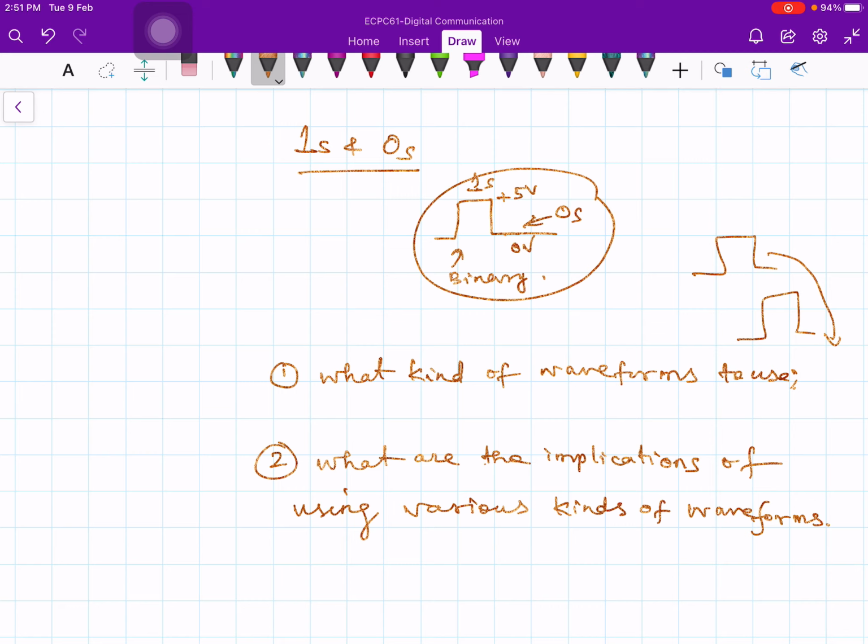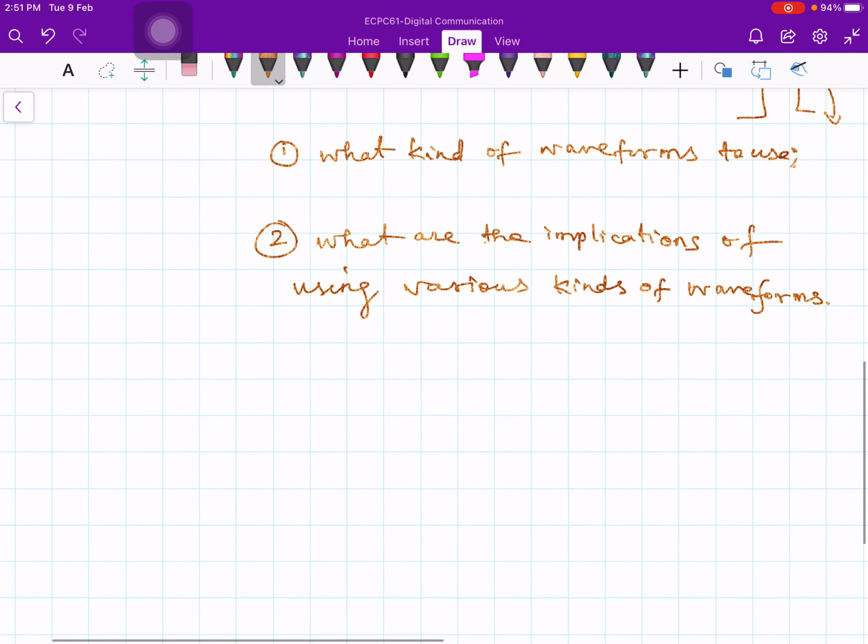So we have some choices that I can just talk about without much introduction. There are different types of waveforms. Let me write down a few waveforms here. You can use unipolar waveforms. I did not name it, but I have given the example. So unipolar waveforms. Then you could have polar waveforms.